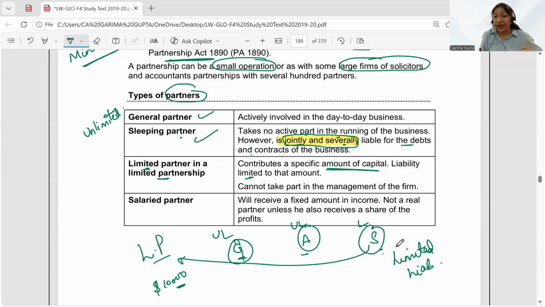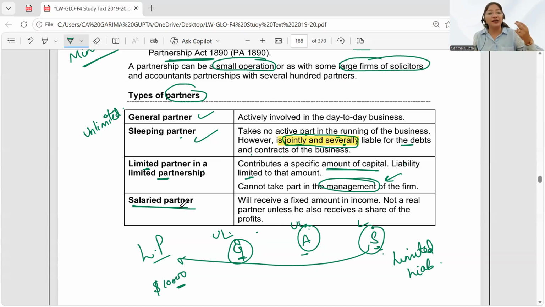But there is a problem. This person, Sneha, she is having a limited liability, but she cannot take part in the active management of the firm. If she is not having the unlimited liability, she cannot be involved in the partnership management. Who will be involved? The partners who are having unlimited liability. That means Garima and Ankita will be involved in the management, but Sneha will not be involved in the management of the firm. Then there is another type of partner called the salaried partner.